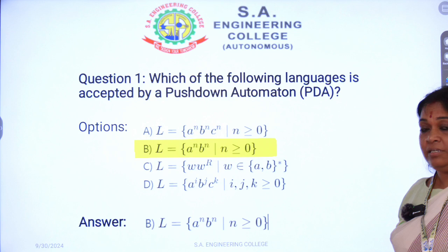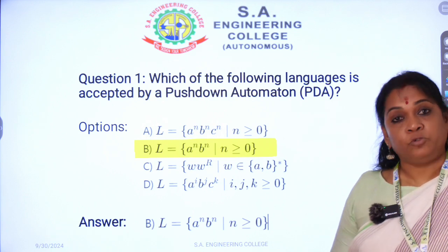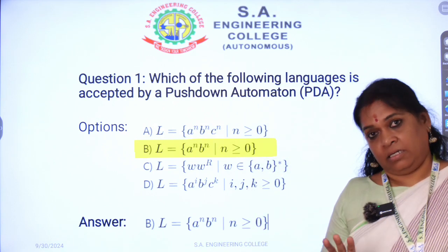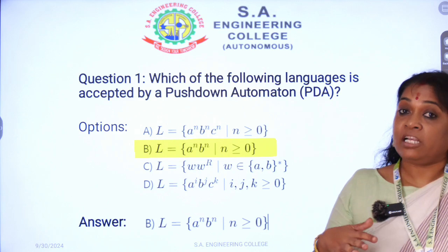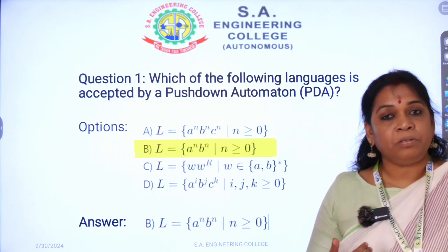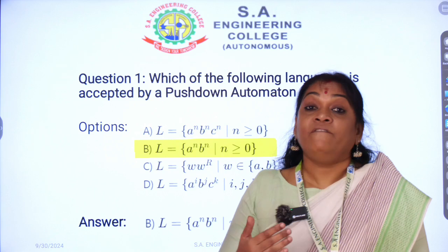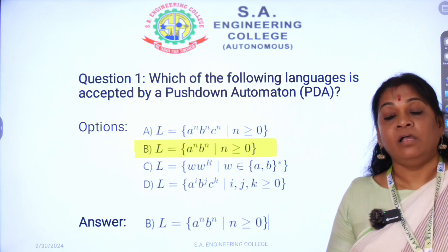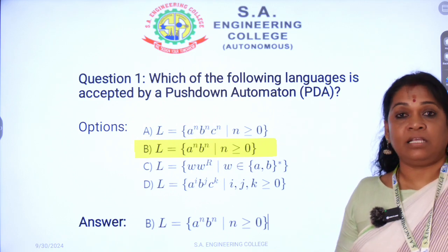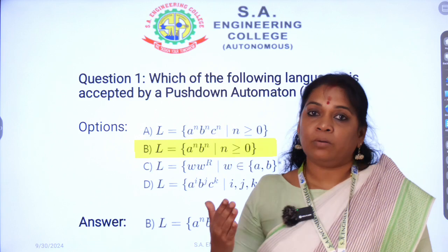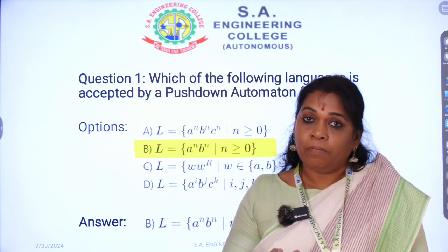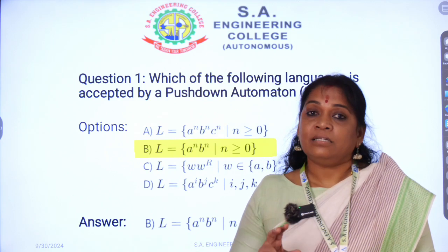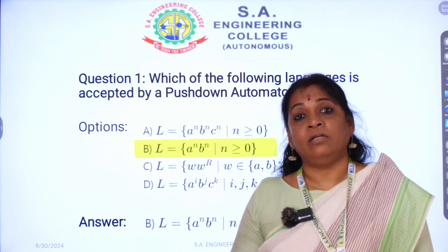Before seeing this question, first I would like to tell you what a push-down automata is. It is a recognizer which accepts input strings from the language and checks whether those strings are accepted by the push-down automata or not, with the help of a stack. This is the difference between push-down automata and finite automata. With the help of finite automata, we can check whether some strings belong to a language or not; the same can be accomplished by push-down automata with the help of a stack.